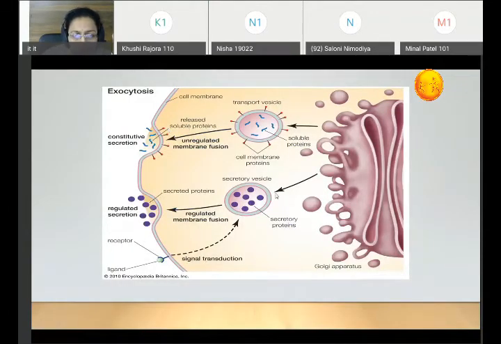They are given to the extracellular fluid, from there to the blood, and from the blood they go to different organs. The best example is hormones such as insulin, which is synthesized by the pancreatic cells, comes out of the cell and is given to different organs and cells where the functions of insulin are carried out. So there are a number of proteins which have to be secreted out of the cell.